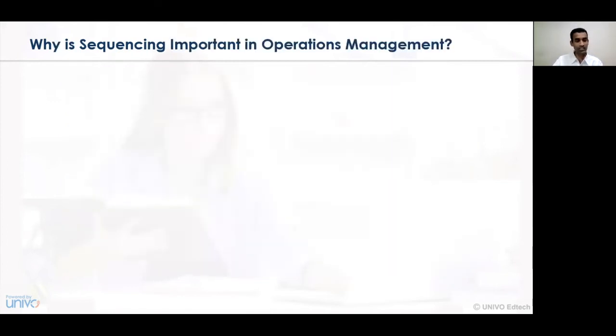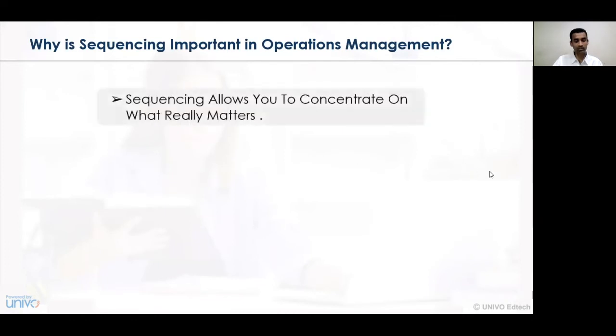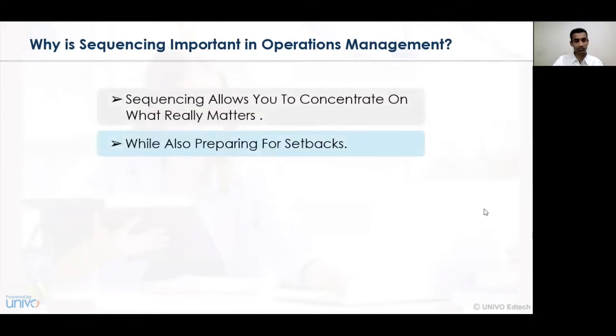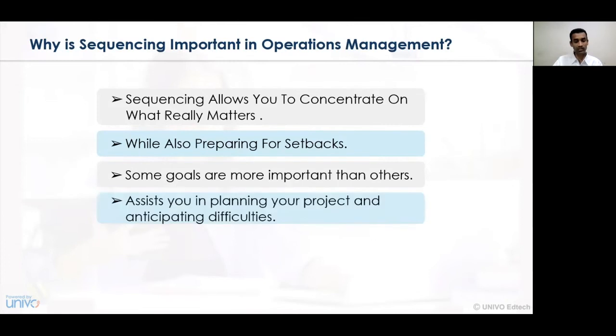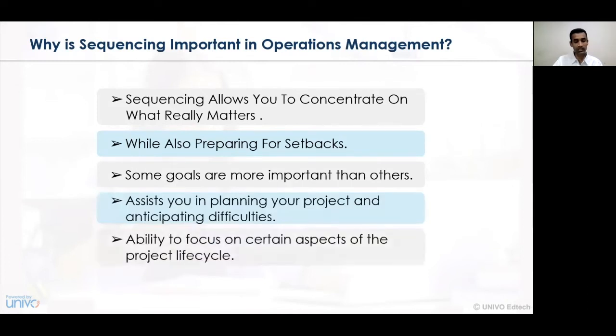Now let's understand why sequencing is important in operations management. The first important perspective of sequencing in operations management is that sequencing allows you to concentrate on what really matters. So what is the company really aiming for? Whether they are looking for wealth maximization, profit maximization, or increasing the product value, increasing the number of goods and services, processing a scheduled line, creating a valuable product, and so on. So prioritization is essentially important, and based on those considerations, sequencing gives you a clear understanding about what the company is really looking for.